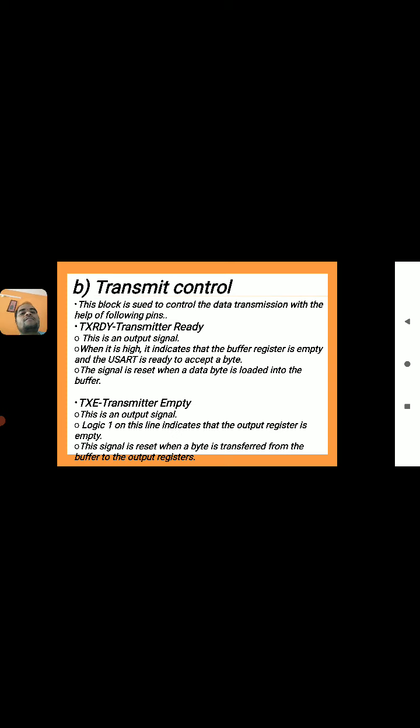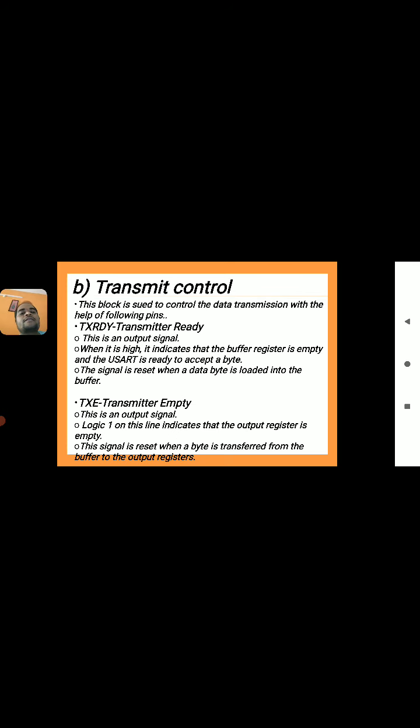When it is high, it indicates that the buffer register is empty and the USART is ready to accept a byte. The signal is reset when a data byte is loaded into the buffer.